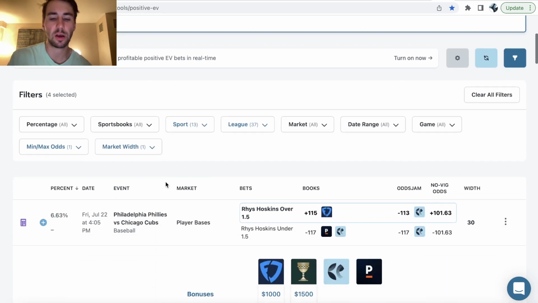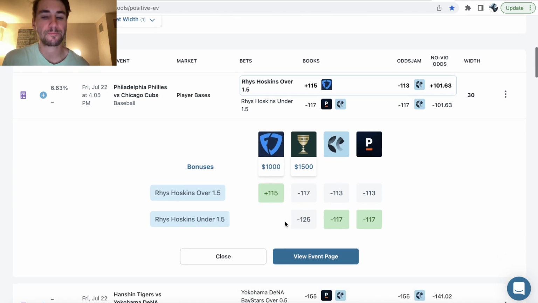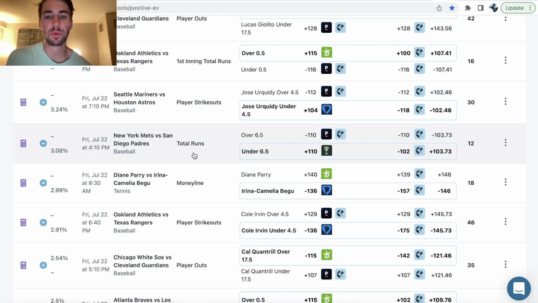Such as Hoskins over 1.5 bases, which we discussed previously, right? This software literally shows us, hey, FanDuel's the only book giving us plus money, right? We're getting literally over 30 cents better essentially than every sportsbook. Maybe this is a bet you want to look at and lock in. So that's what the positive EV tool shows you. It just spots value.